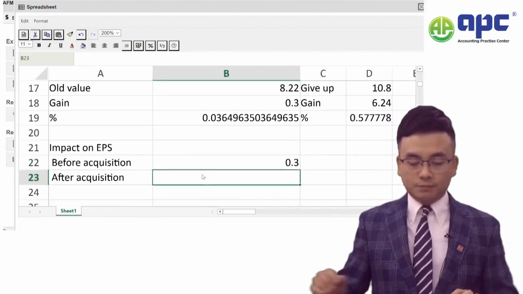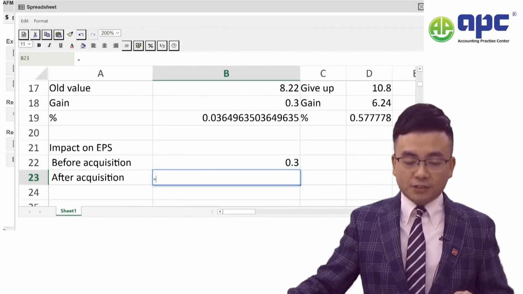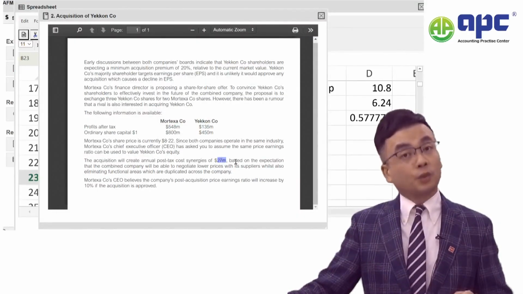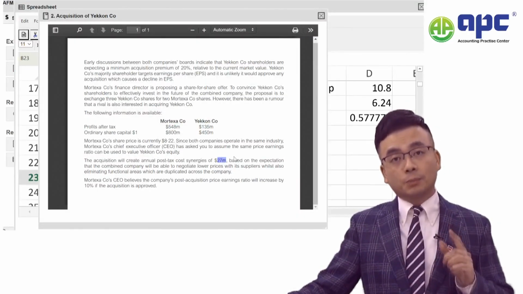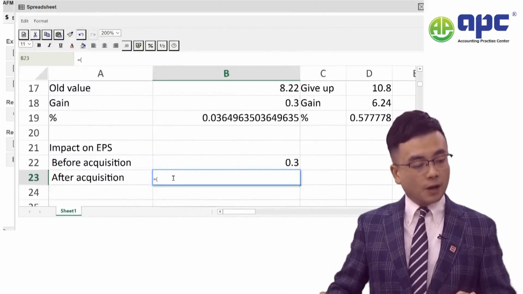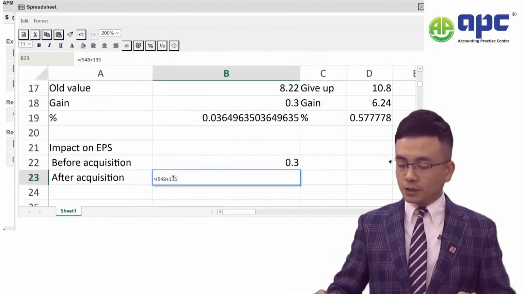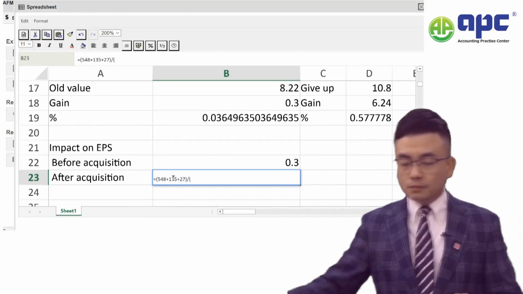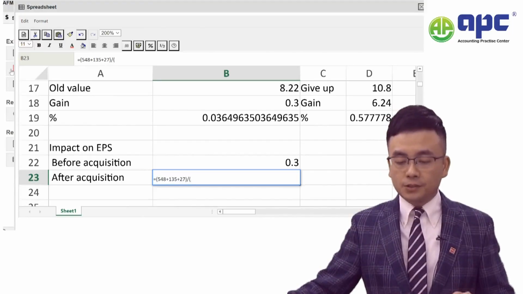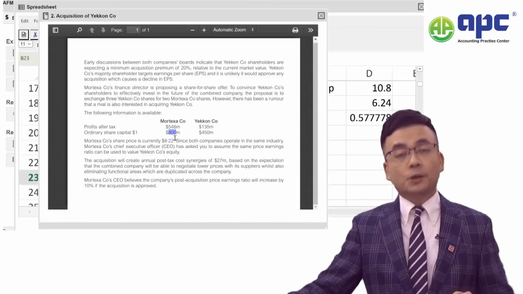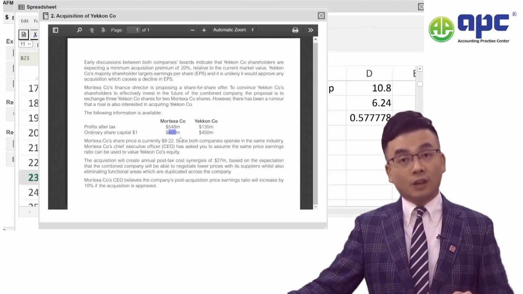After the acquisition, the profit after tax total not only includes M company and Y company, and also synergy of 27. So you add all these profits together. So we'll take 548 plus 135 plus 27 over the number of shares. Now, not only that we've got 800 shares in total, but as a combined entity, I'll offer a share for share exchange.